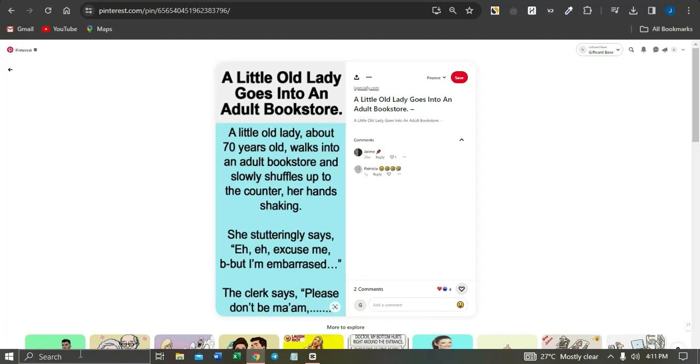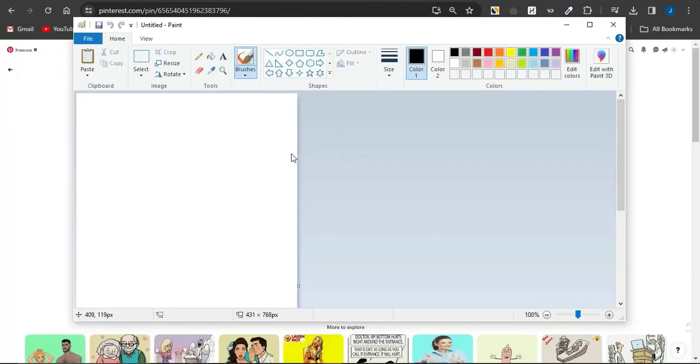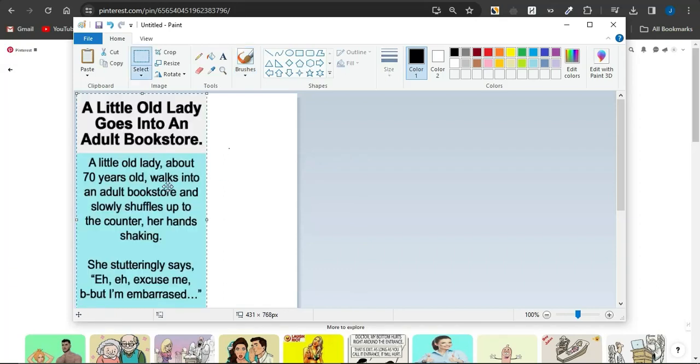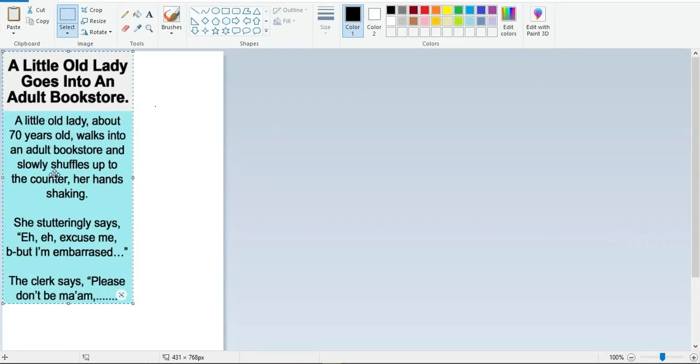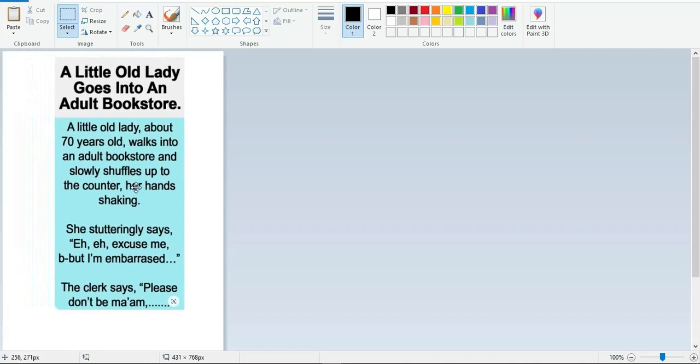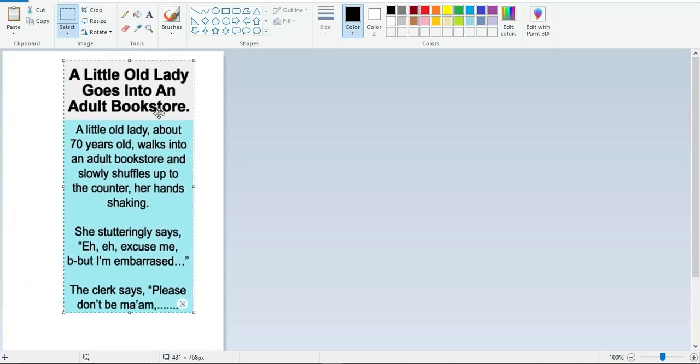If I do screenshot only that particular section right there, what I'm gonna do next is to just simply come onto my device and go on to opening the Paint application. Once the application has been opened successfully, all you need to do is just simply to paste in by clicking on Ctrl V, and that particular image will be pasted automatically. Now what you actually need to do right now, as you can see, this is the image right here. You can just simply grab hold of the image right now. Now you could just simply edit this if you want to edit that. Maybe if you do screenshot the entire page, you can just simply crop to only get this section. Now I can just simply go on to clicking on save after this has actually been done.